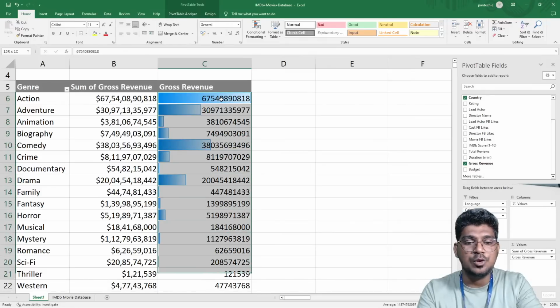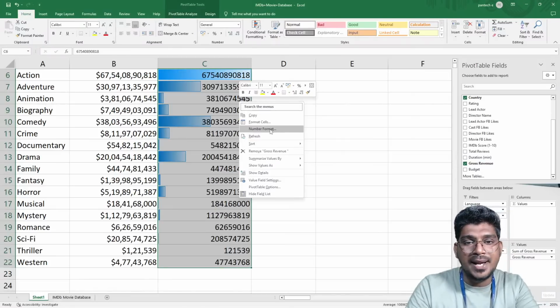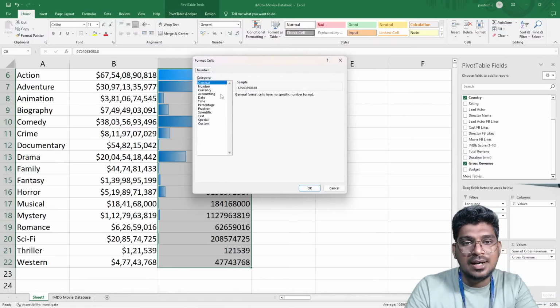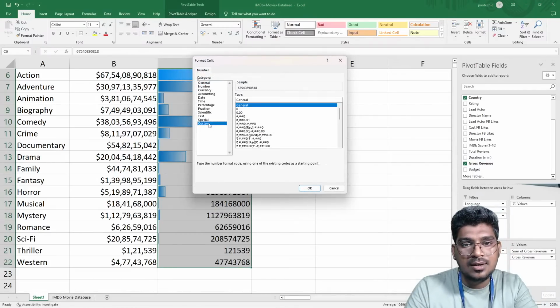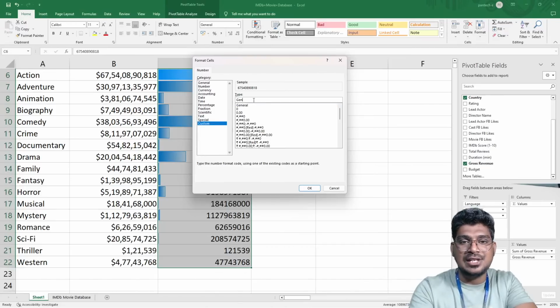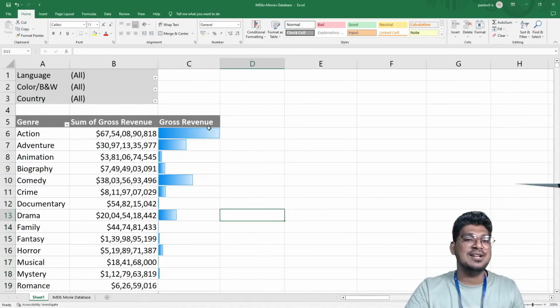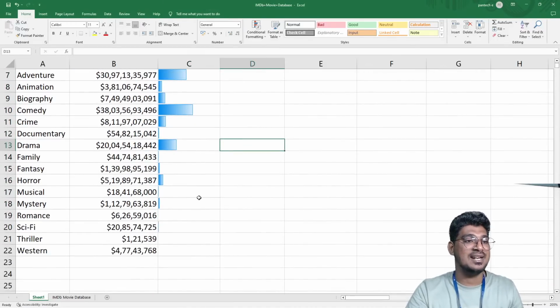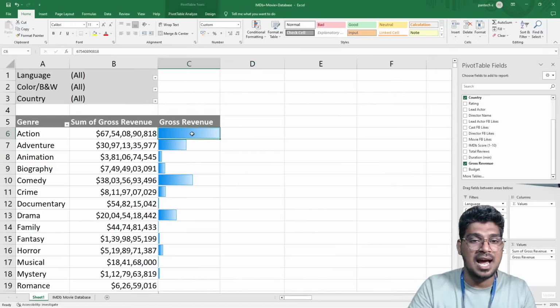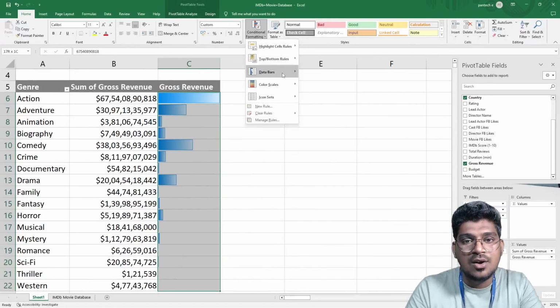For this, I'm going to select this one, right click, Number Format, and this is General. Select Custom to change this, type three semicolons and apply. It is going to remove this particular value, and it is pretty good to see. And we have another option also. For this option, I'm going to select the conditional format.